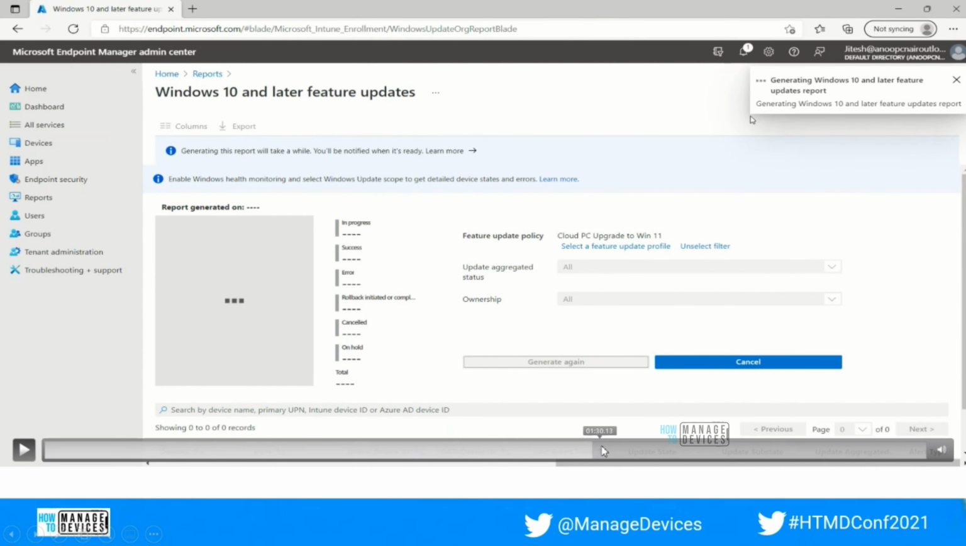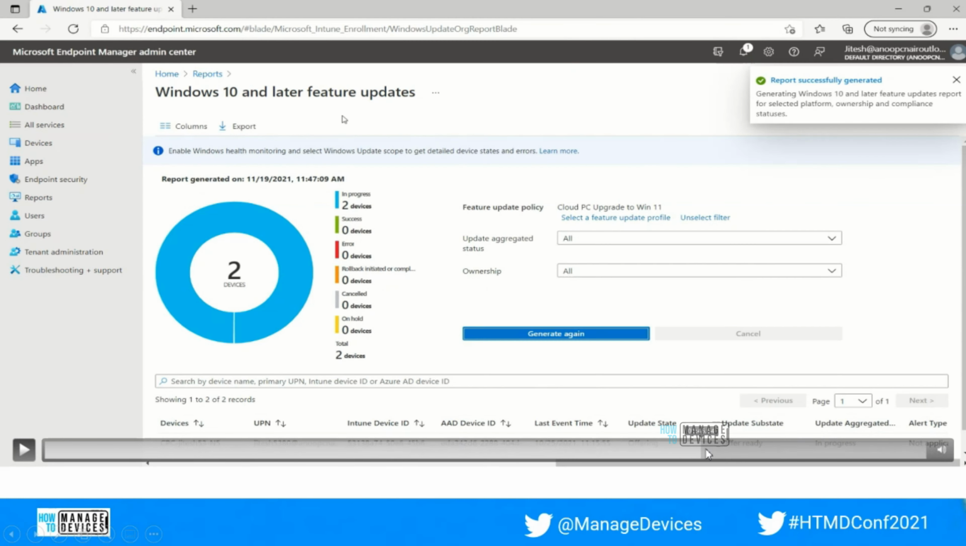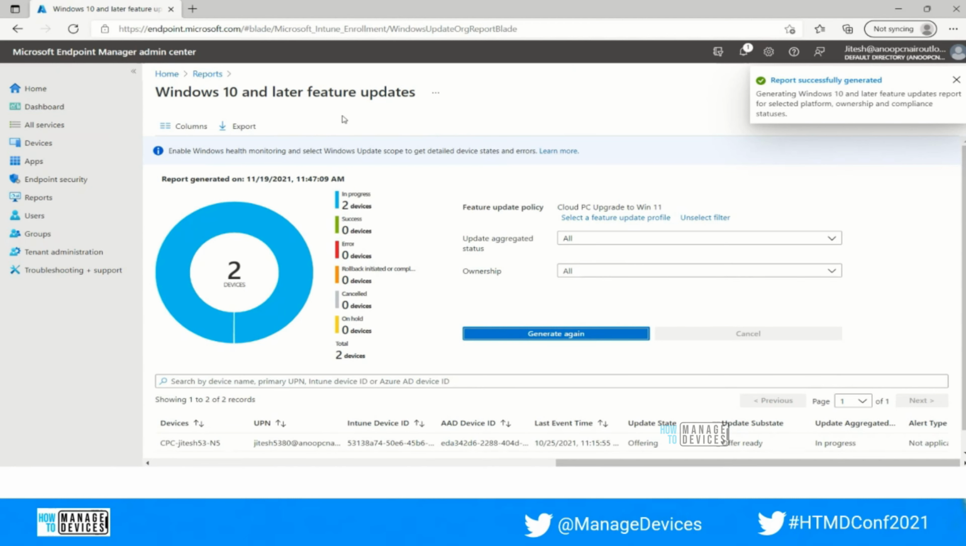So here you can see the report is generated successfully. Then you will be able to see all these sections inside the report, which is coming from Intune from the devices, and it will show up directly.